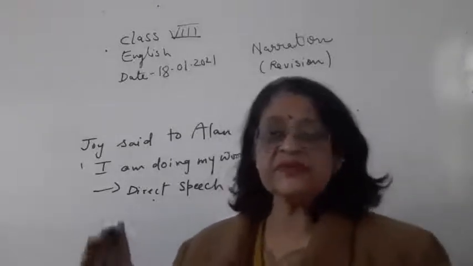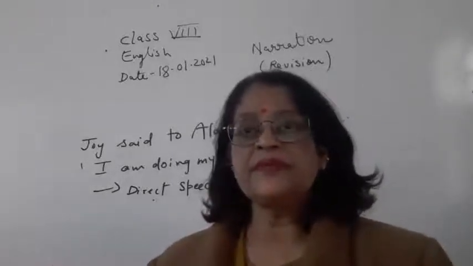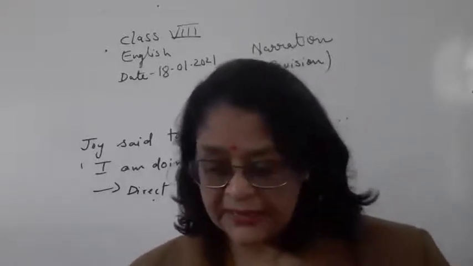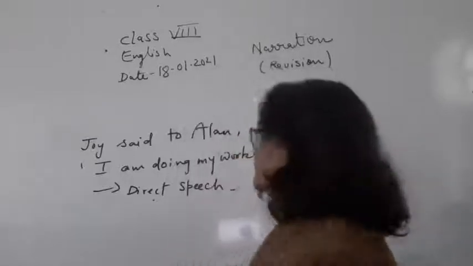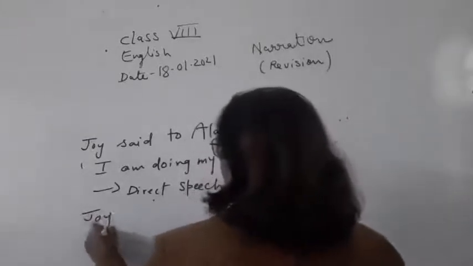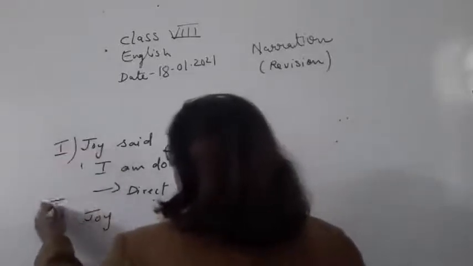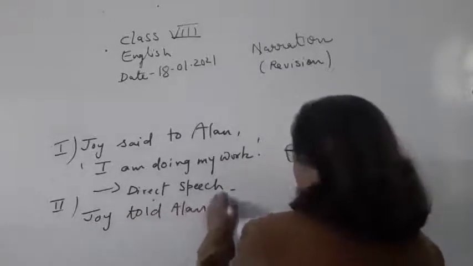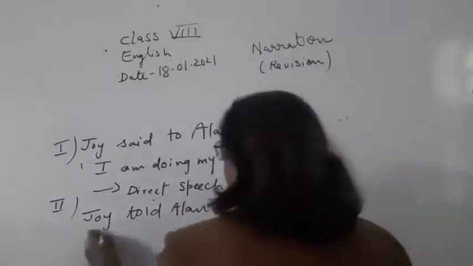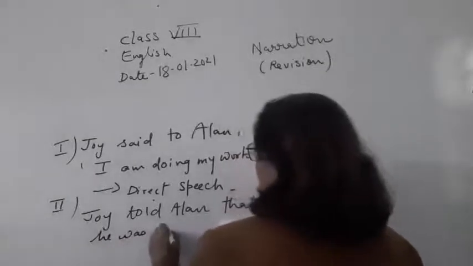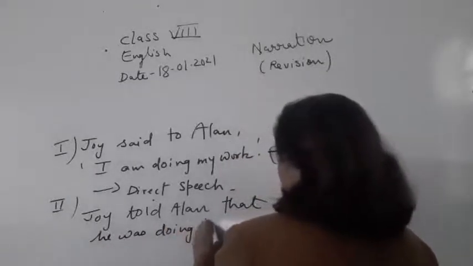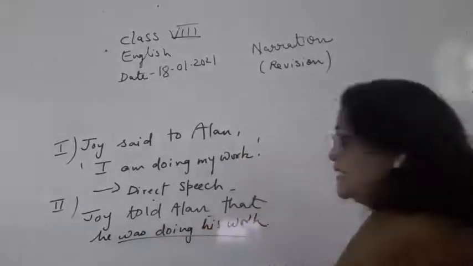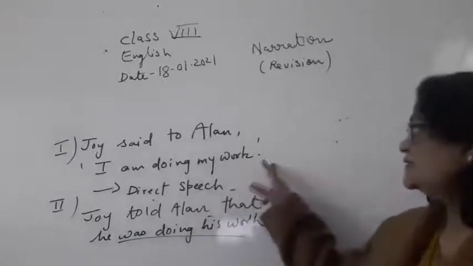Now, if these words are told to somebody else in a different way, then that would be indirect speech. Like Joy told Alan, this is the first sentence and this is the second. Joy told Alan that he was doing his work.